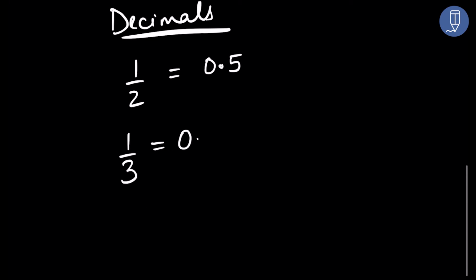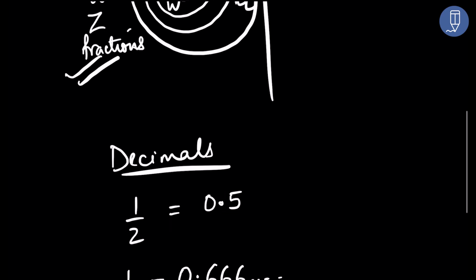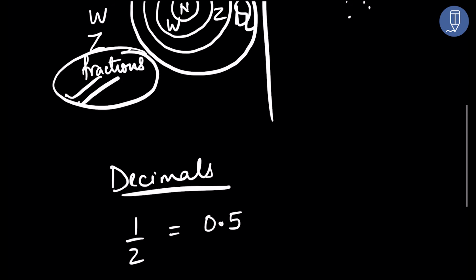This can be written as 0.666 and so on. This is again a decimal number, but it is also a fraction. So that means when we are saying fractions are there in rational numbers, it automatically means all decimal numbers are also there. So that means decimals are also rational numbers.